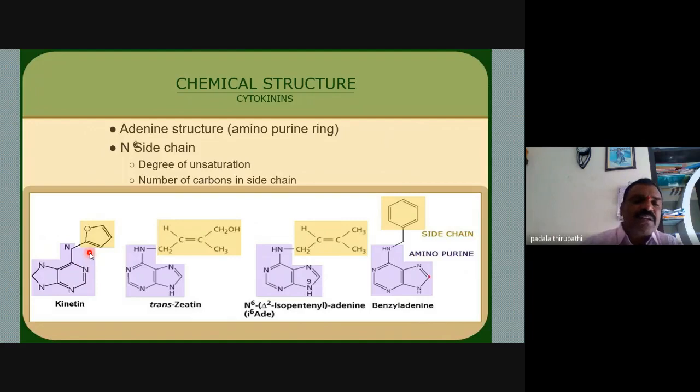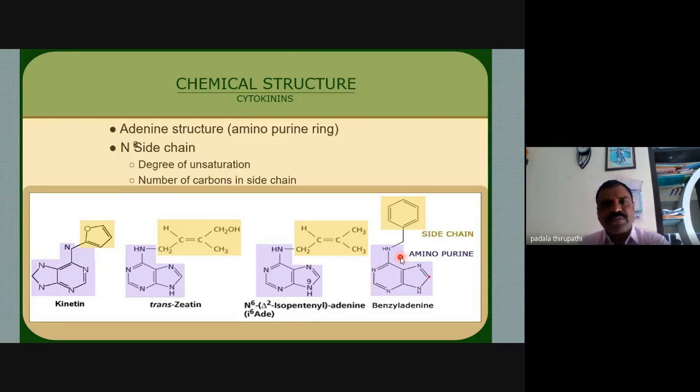Cytokinin is isolated from herring fish sperm, and zeatin is isolated from the kernel of the maize. This is the herring fish sperm, and the zeatin from the maize. And this is the actual chemical structure of N-isopentyl adenine, also benzyl adenine. Benzyl adenine is the chemical structure of this cytokinin compound.